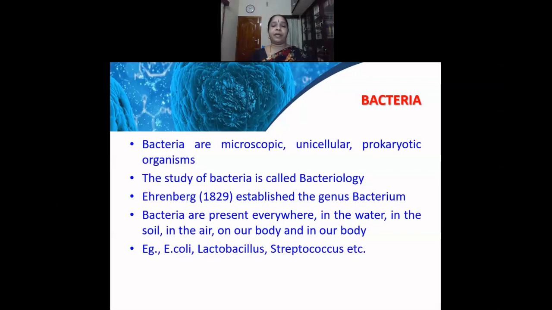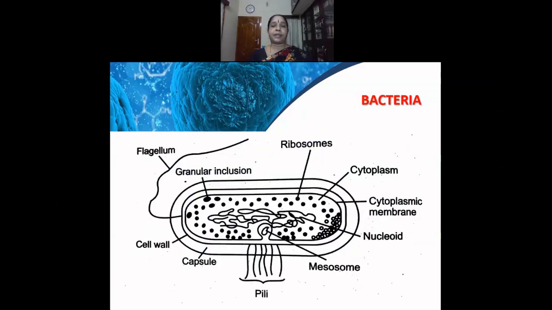Bacteria are present everywhere. They are present in water, in soil, in air, on our body and also inside our body. Examples of bacteria include Escherichia coli, which we call E. coli, Lactobacillus and Streptococcus. This is the diagrammatic representation of the bacteria. And we find that they are prokaryotes. They don't have a nucleus. They only have a nucleoid. We find ribosomes and there is cytoplasm, with a membrane covering that. And at the outermost, we have the capsule. The capsule covers the entire bacteria. And also we have the flagellum and pili. We will discuss these in detail.